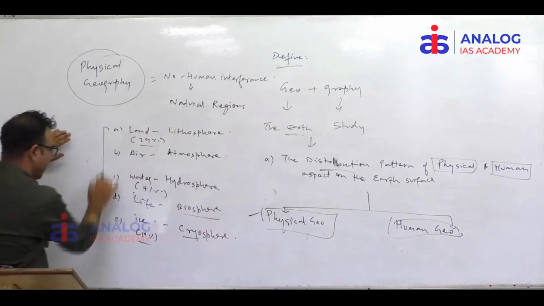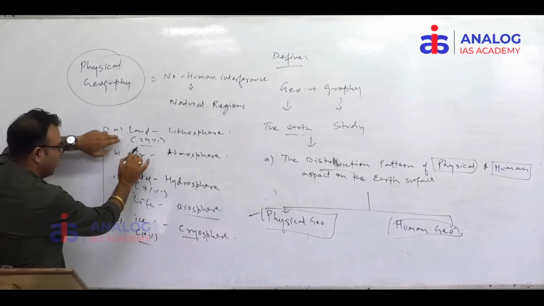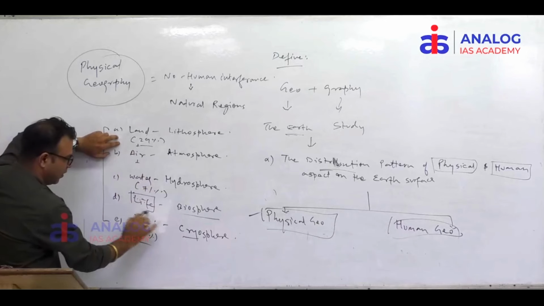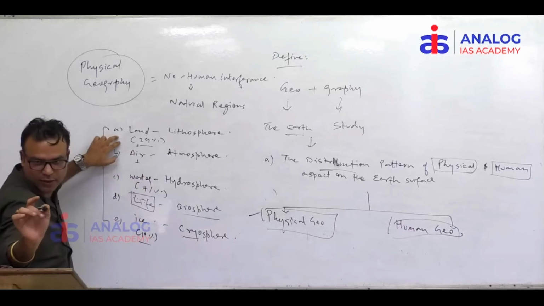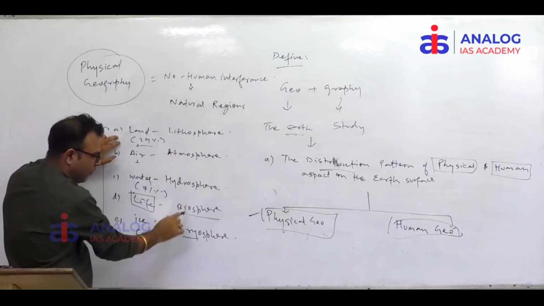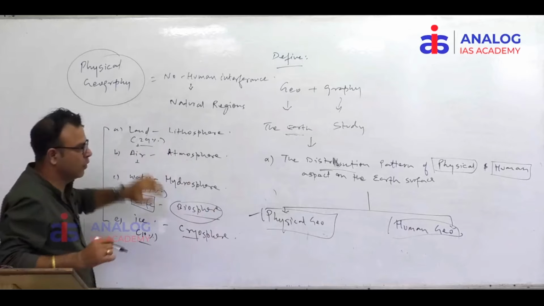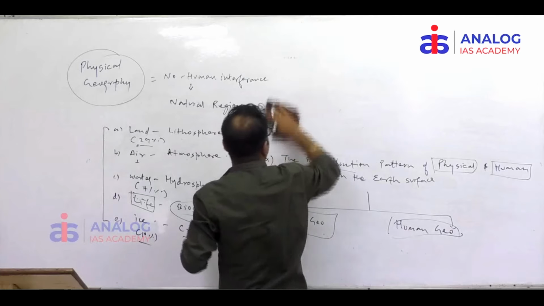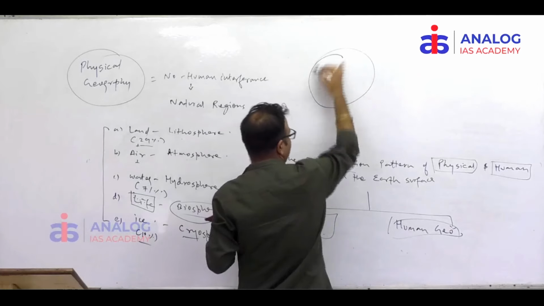And finally, when land, air, and water, when all the 3 things meet, it produces what? This is a connection, you understand this. Meeting of land, air, and water will produce what? Biosphere. So you can draw the Venn diagram like this in this situation. Like you might have seen this.